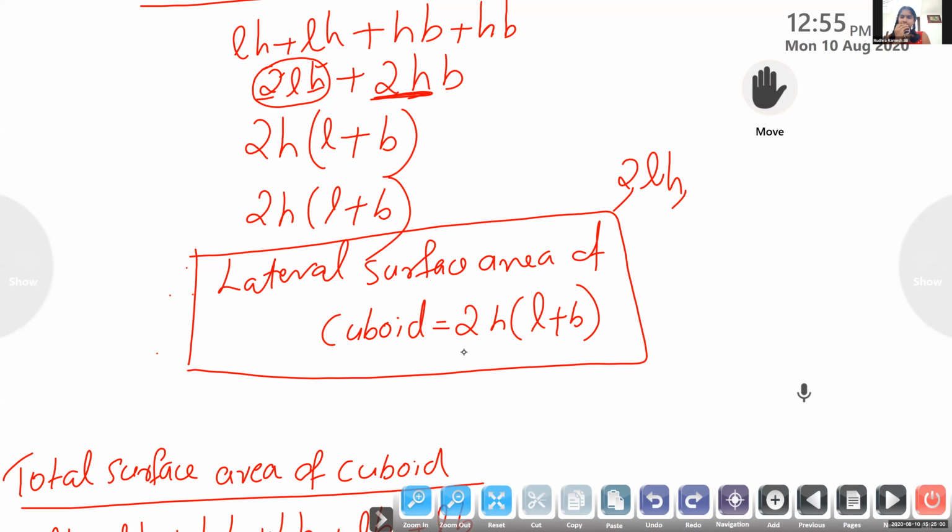Read. 2H into L plus B. Read lateral surface area of a cuboid. Lateral surface area of cuboid is 2H into L plus B. Once again. Lateral surface area of a cuboid is equal to 2H into L plus B.